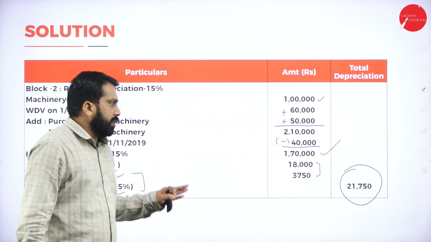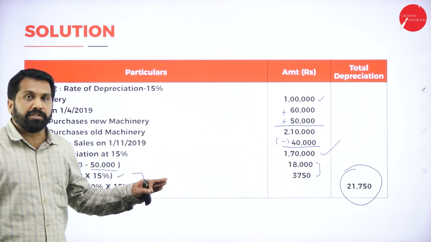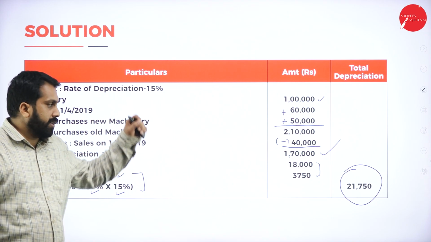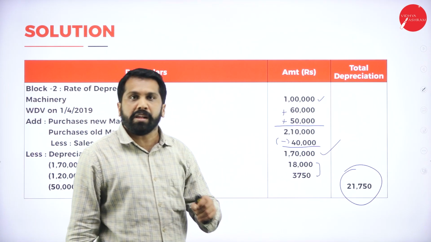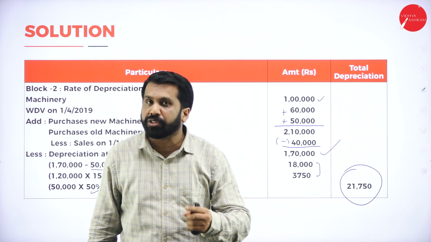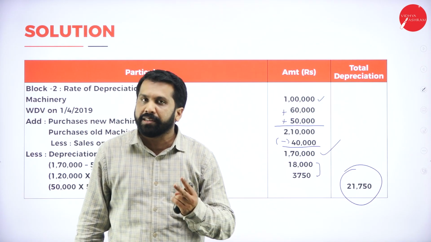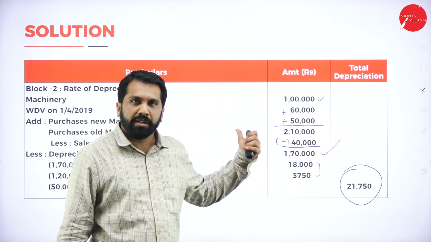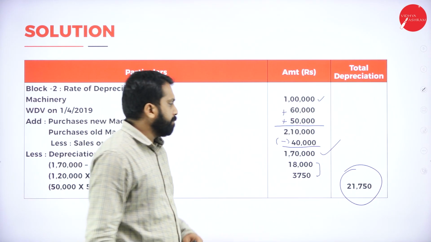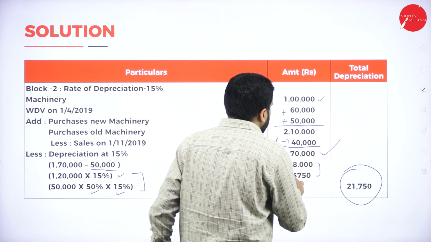Yes. So we have to go for additional depreciation in case of new machinery. In the question they have not mentioned anything. That's why we have not taken it. But you have to consider additional depreciation of 20%. Clear? But here we have not considered it. Why? Because nothing is mentioned in the question. So we have done it normally. Now, so you got 2 depreciation.